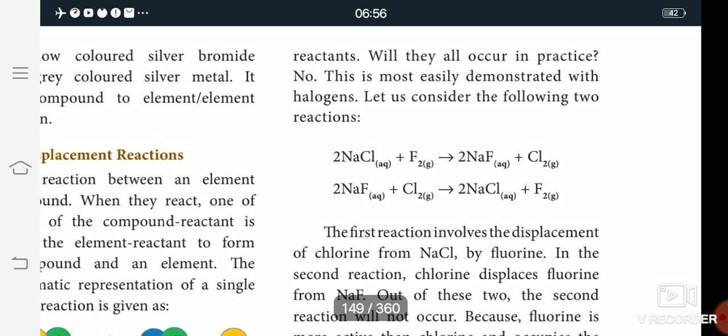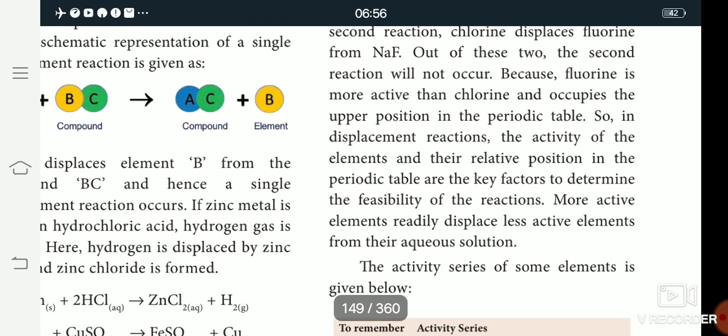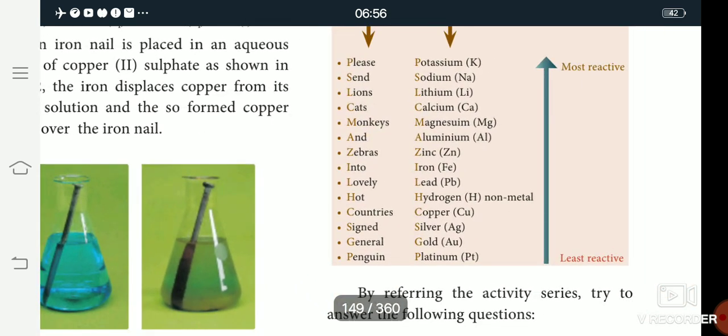Another topic is the most reactive and the least reactive elements. The most reactive elements are potassium, sodium, lithium, calcium, magnesium, aluminium and zinc. The least reactive are copper, silver, gold and platinum. These are the least reactive elements.